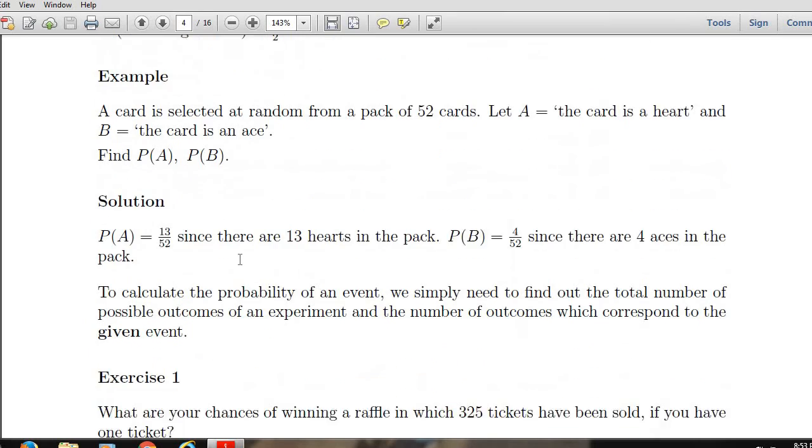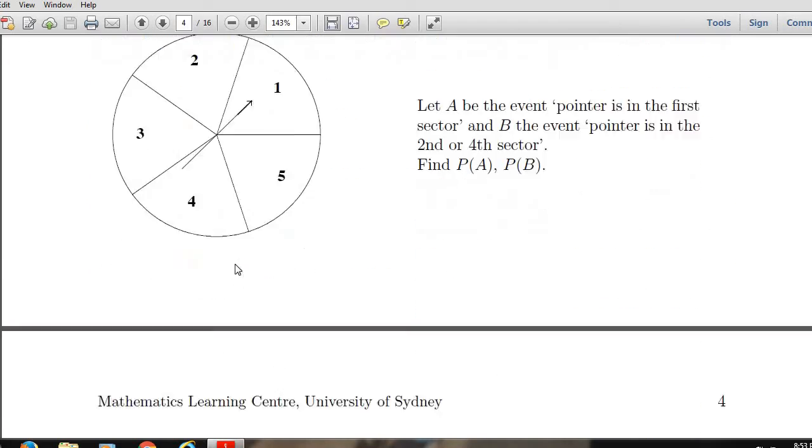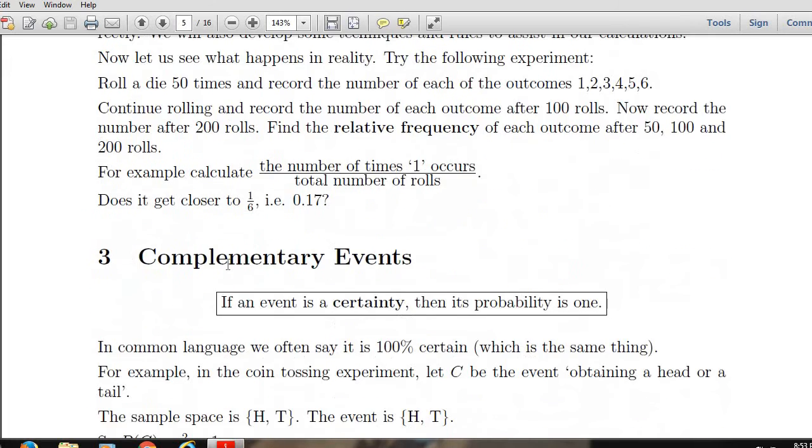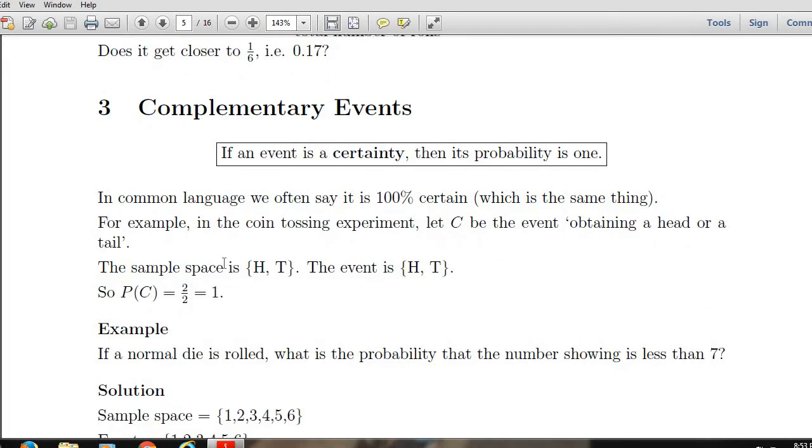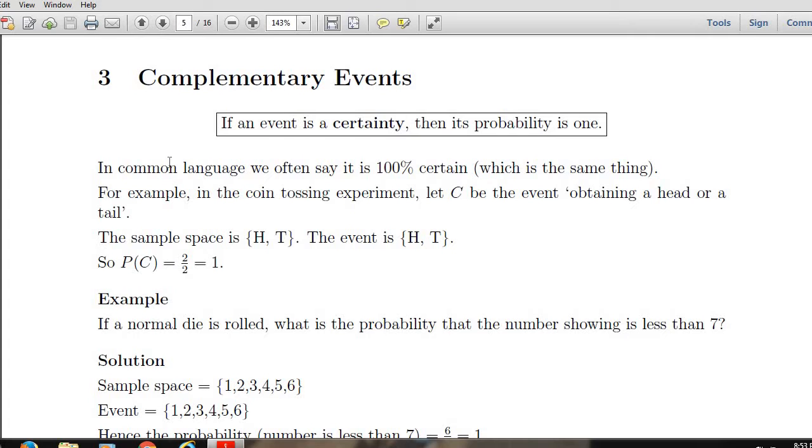There are various examples. Next, we discuss various types of event. First one is certain event. If an event is a certainty, then its probability is 1. And remember one thing, that the probability of an event always lies between 0 and 1.